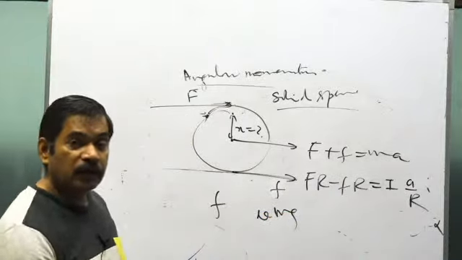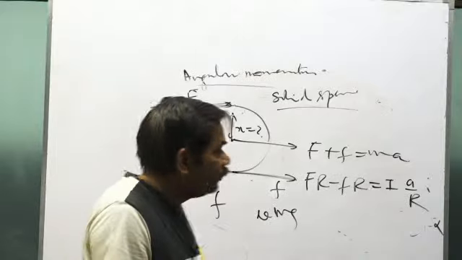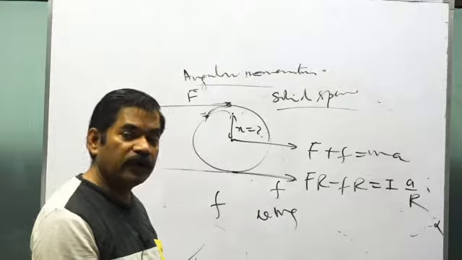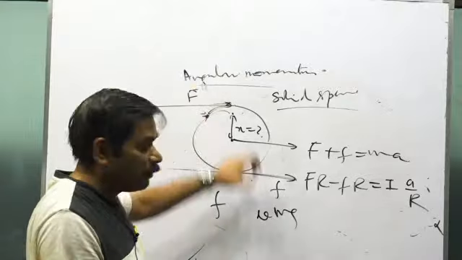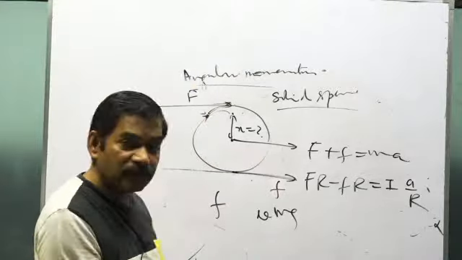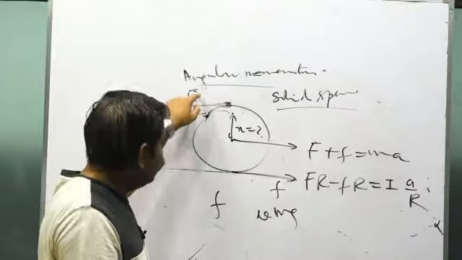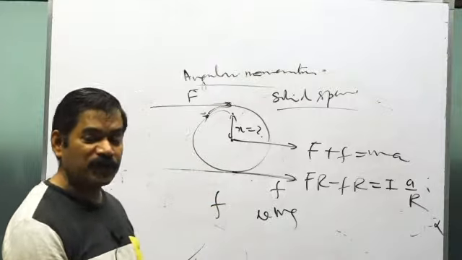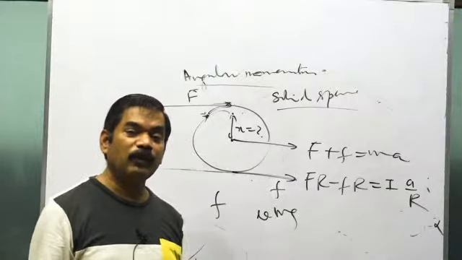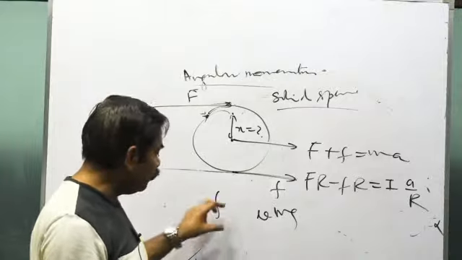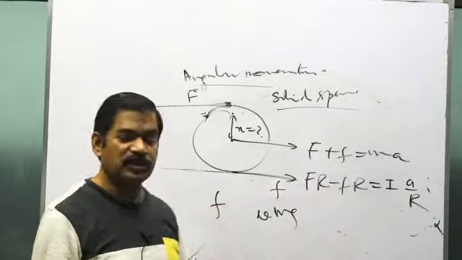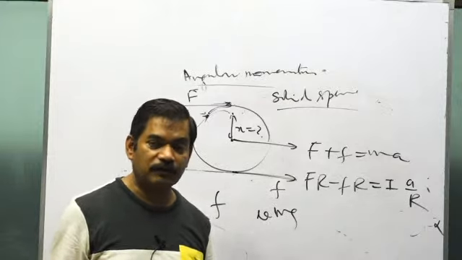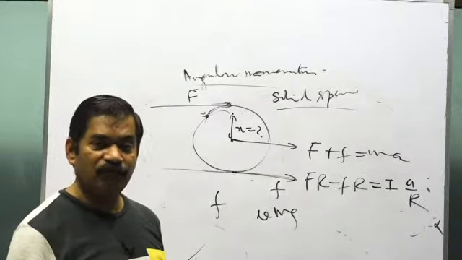Means, if in some case you have to determine whether for this given force the motion will be pure rolling or not when the force has been applied at this point, you make the equations, keep the value of capital F, and get the value of small f. If they give you the coefficient of friction, then you calculate the value of mu mg. If you find that the force of friction coming through these equations is greater than mu mg, in that case pure rolling will not take place, that is, rolling with slipping will take place.